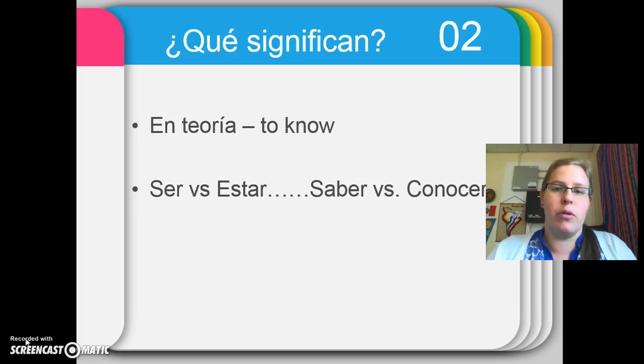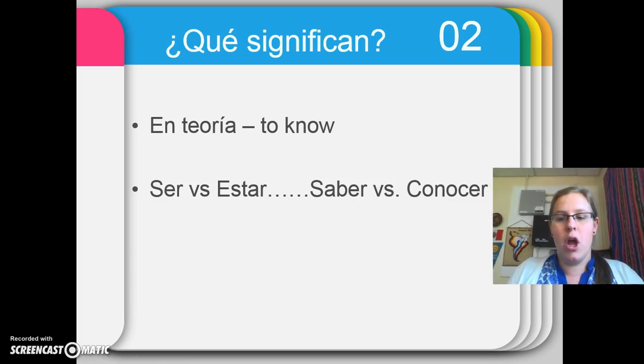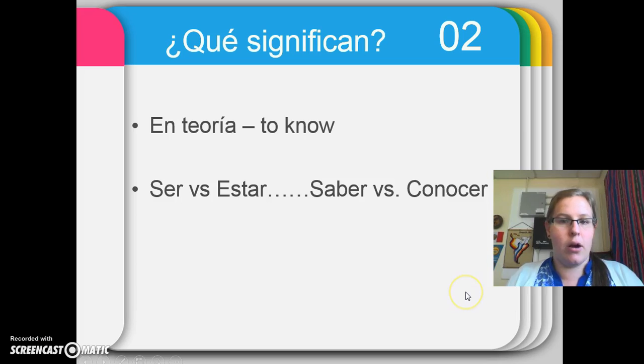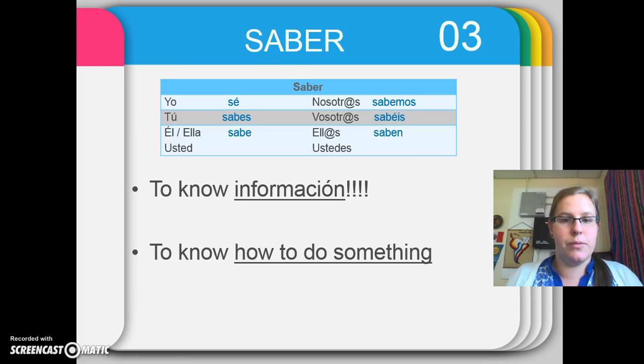In theory, that's what they both mean. But just like we experienced when we did ser versus estar, there's two verbs to express to know. Just like we had two verbs to express to be. And we're having the same kind of issue here. So what we have to do is retrain our Spanish brain to think, which one are we going to use?